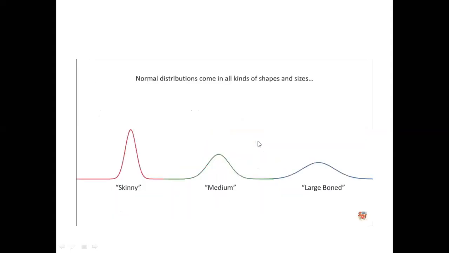Okay, so we have seen that the normal distribution comes in all kinds of shapes and sizes. This will be the skinny shape, medium, and the large, or wide, one. The distance between the points where I'm showing with the mouse pointer is the smallest, and the peak is also quite sharp here. In the medium one the distance is quite large, and for the wide one, the distance is much larger.